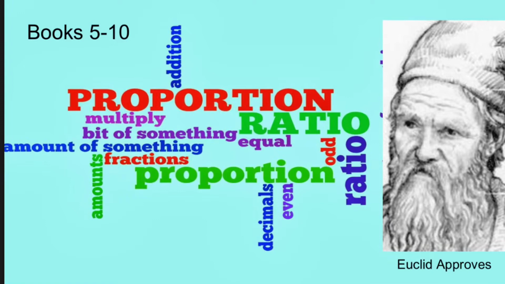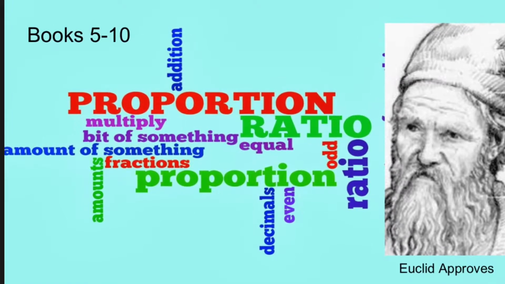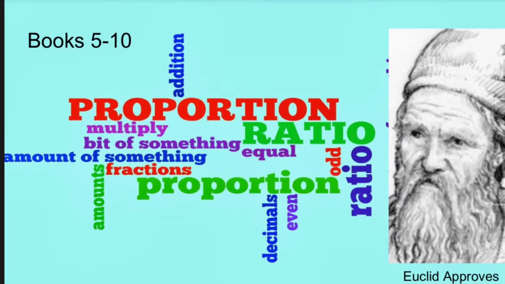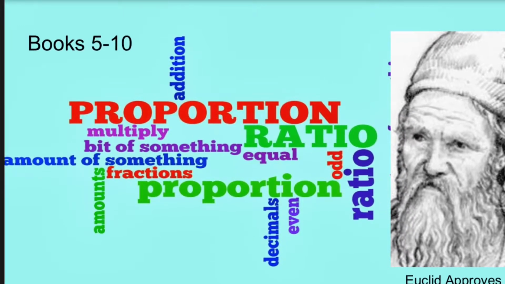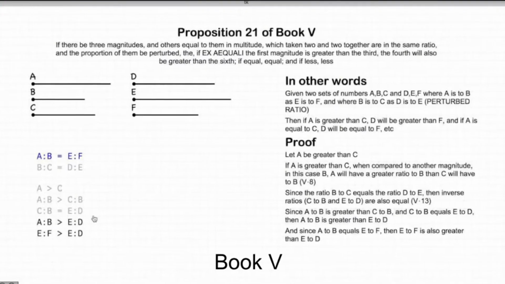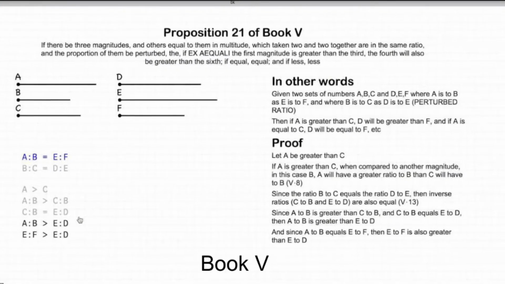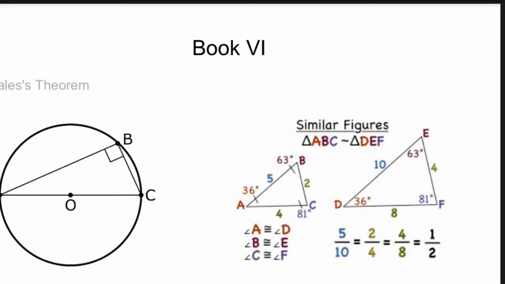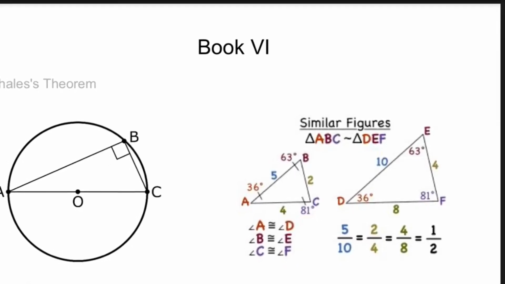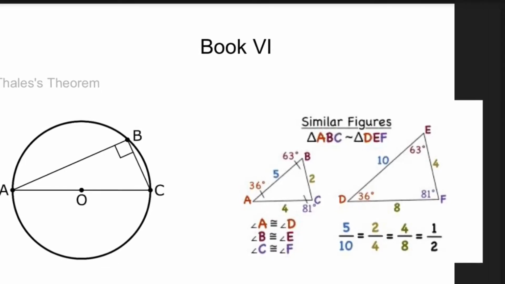Books 5 to 10 introduce ratios and proportions. This is where the anticipation builds as we begin to near the end of this enthralling tale. Book 5 covers the abstract theory of ratio and proportion. Book 6 applies proportions to geometry through Thales's theorem and similar figures.